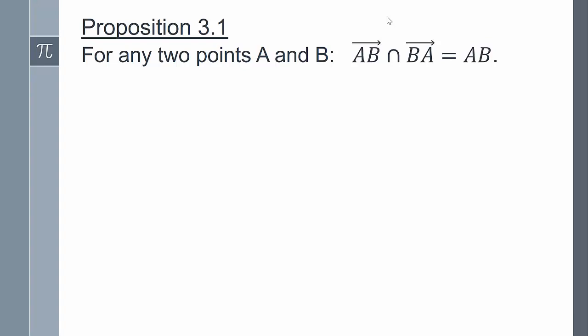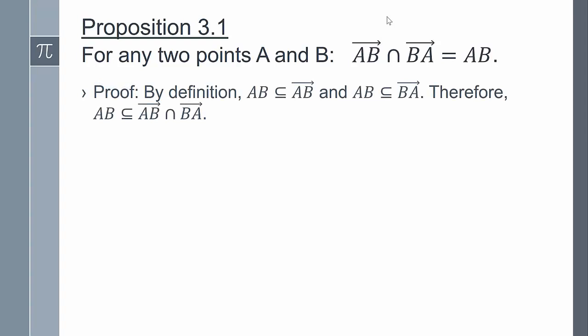Next, let's look at a proposition that we can prove using the betweenness axioms. Proposition 3.1 states that for any 2 points A and B, the ray AB intersected with the ray BA is equal to segment AB. In order to prove this statement, we're going to look at this as a set proof where we need to show that the left side is a subset of the right, and conversely that the right side is a subset of the left. This is a typical way of proving that two sets are equal.